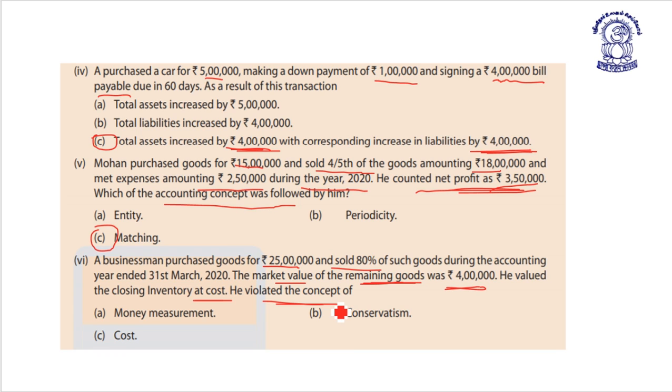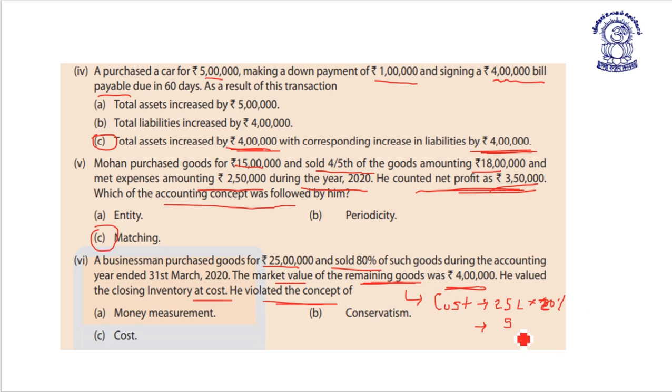Here, 80% of the goods were sold, so we have only 20% goods in the stock.